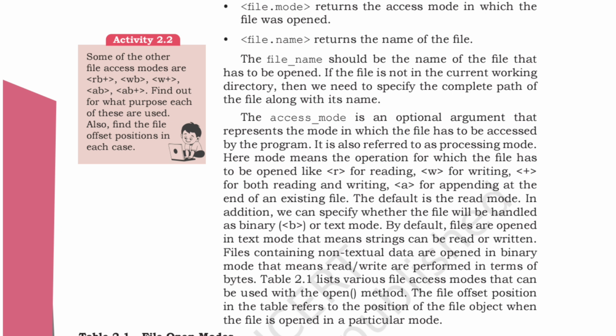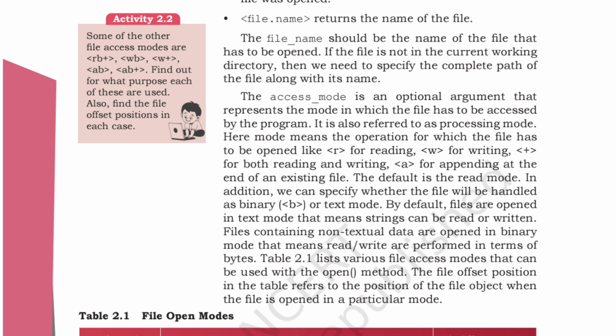Reading access, writing access, both reading and writing will be at the plus. Then A is appending at the end of the existing file. B is what? Handle binary text mode. Okay, this is the access mode, different access modes. Okay, some of the other file modes are write RB plus.